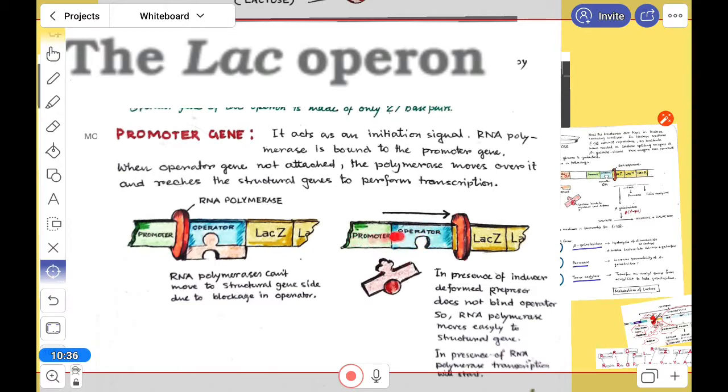Everything here looks like a cardboard diagram, but you know that these are proteins, and proteins can deform easily. So this active site cannot fit in the operator. When lactose is there, it acts as an inducer, so the repressor is removed. When the repressor is removed, RNA polymerase gets the chance to move that side. When it goes that side, we know that protein synthesis will start.